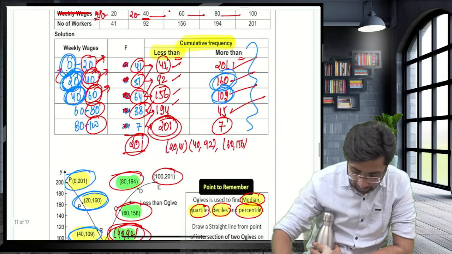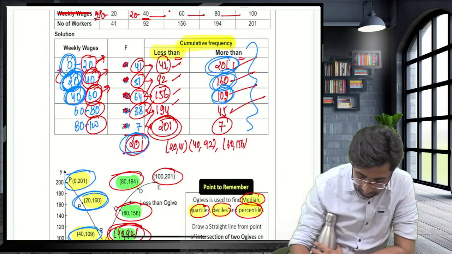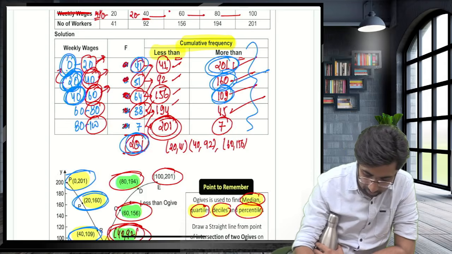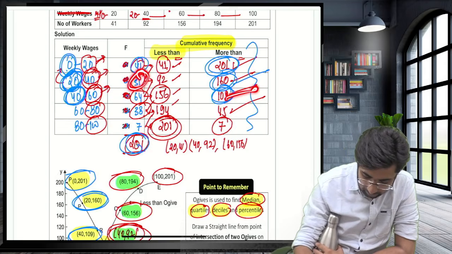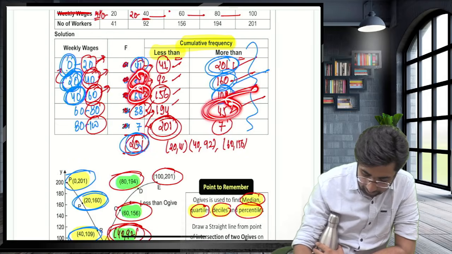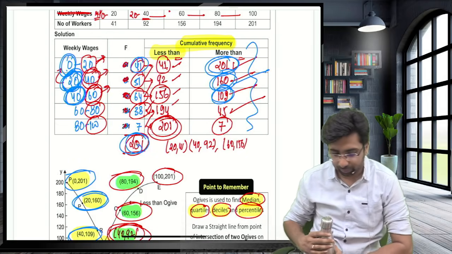Yes, you will take the frequency at the first heading. First point is the total of the frequency. Subtract 41, you will get next. Subtract 51, you will get next. Subtract 64, you will get this. 45 minus 38, you will get this.